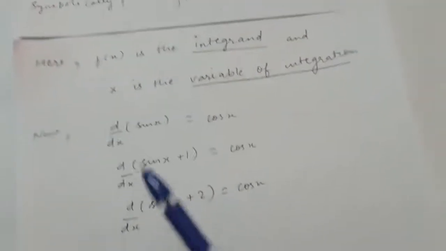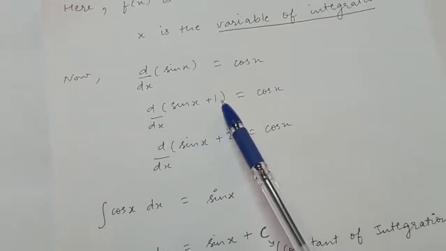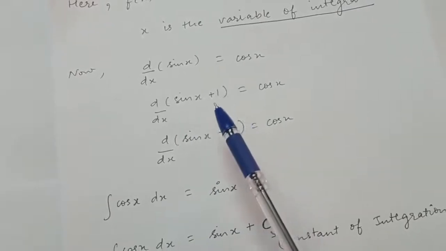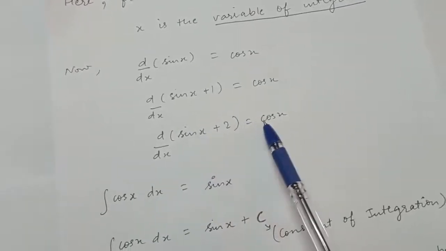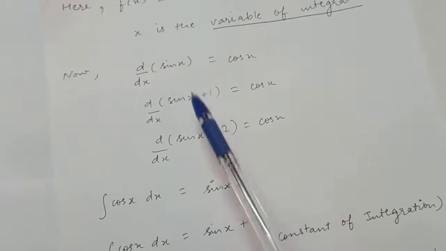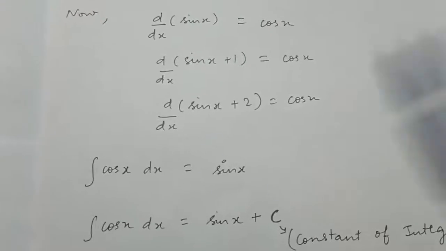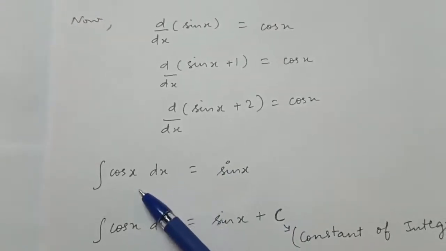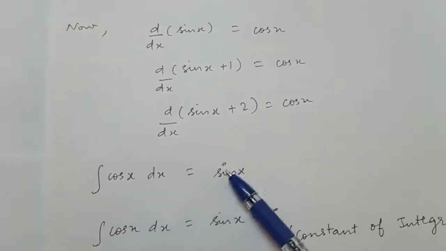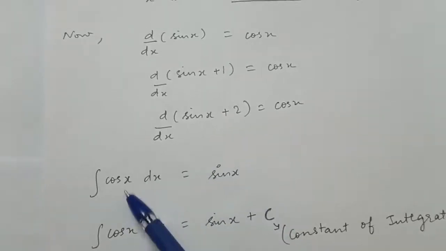Now see, derivative of sin x is cos x. Derivative of sin x plus 1 is also cos x, because derivative of sin x is cos x and of 1 is 0. Similarly, derivative of sin x plus 2 is also cos x, because the derivative of the constant is 0. Now these are different functions but their derivatives are the same. Now integration of cos x: because integration is the inverse process of differentiation, we will get the integration of cos x as sin x, because differentiation of sin x is cos x only, right?